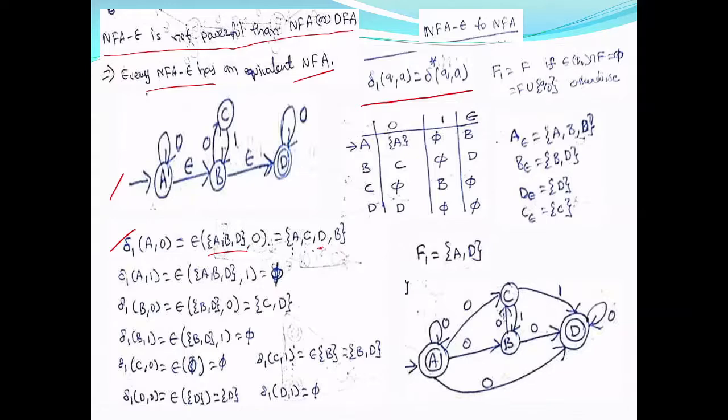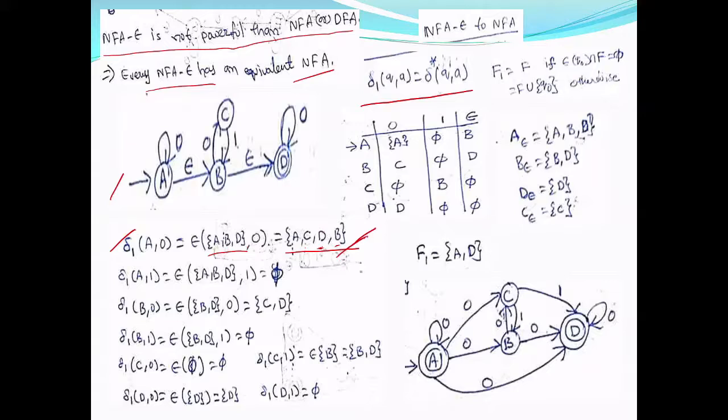A, B, D, and this is already calculated in the transition for 0. So now I am getting delta 1 of A on 0. In your NFA, it will go to A, B, C, D. This D is included because it is in the epsilon closure of A. A on 0 is A, B on 0 is C, then D on 0 is D, and epsilon closure of A, C, D is nothing but epsilon closure of A, epsilon closure of C, epsilon closure of D, their union, which will be A, B, C, D. This is how you have to calculate. You have to be very careful here because if you miss even one parameter, then everything is going to be wrong.